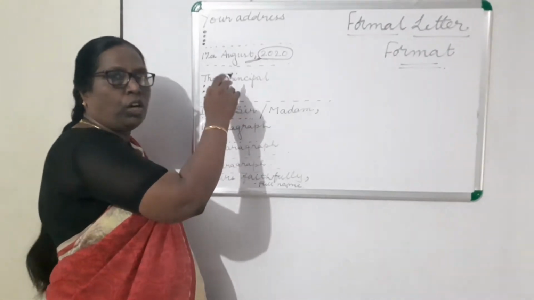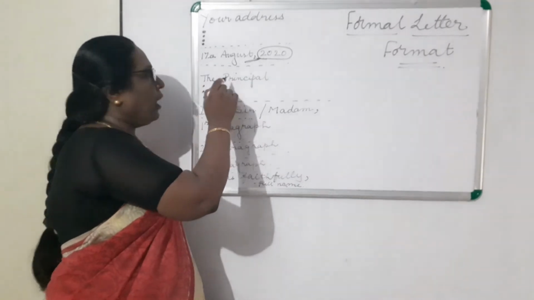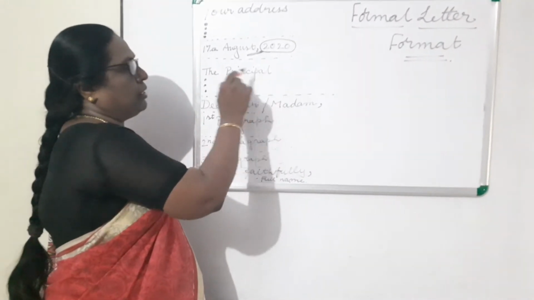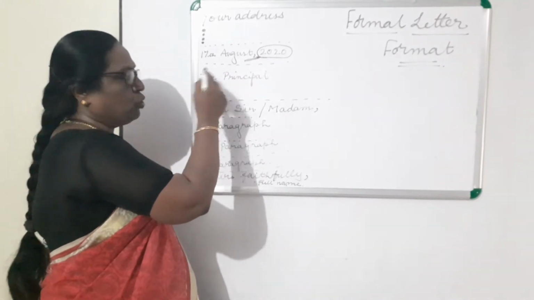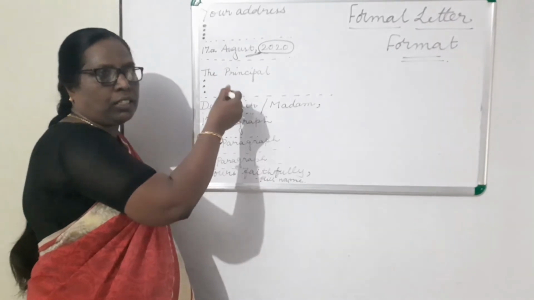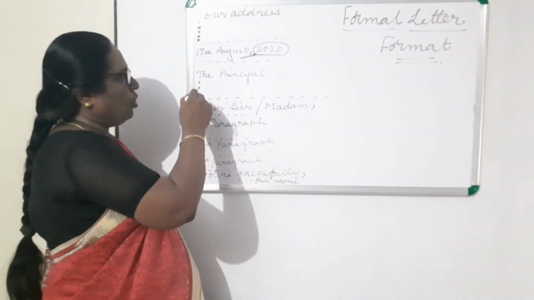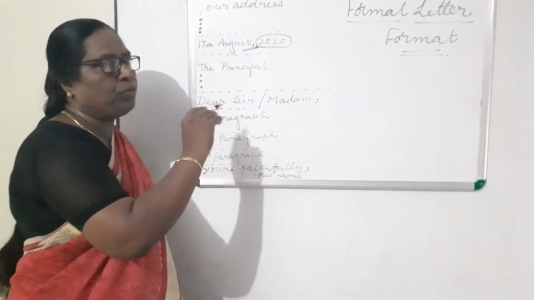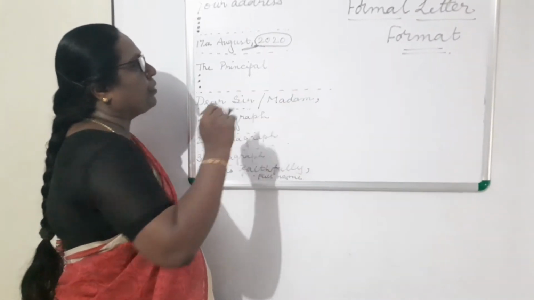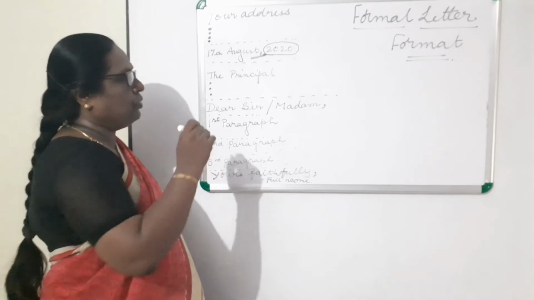And below that, you will write the office address of theirs, and that also should not be more than 4 lines. And after that you will leave a line.